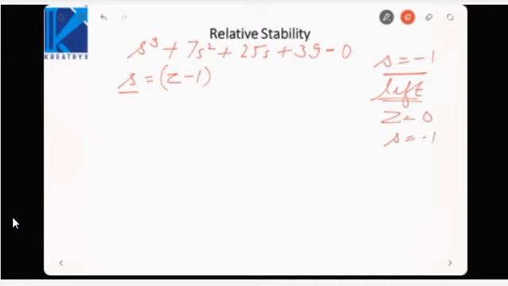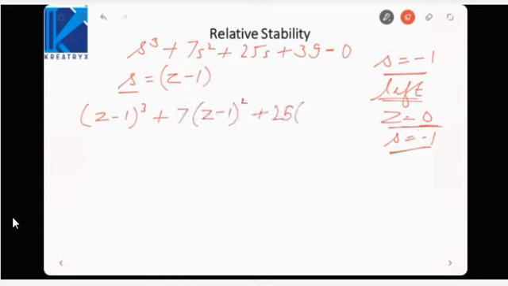So we can apply the Routh criteria in terms of z, because Routh criteria is applied about the imaginary axis, or when the real part of the axis is 0. So if we apply Routh criteria about z is equal to 0, we are indirectly applying it about s is equal to minus 1. So the poles that lie to the left of z is equal to 0 will lie to the left of s is equal to minus 1. Poles that lie to the right of z is equal to 0 will lie to the right of s is equal to minus 1.